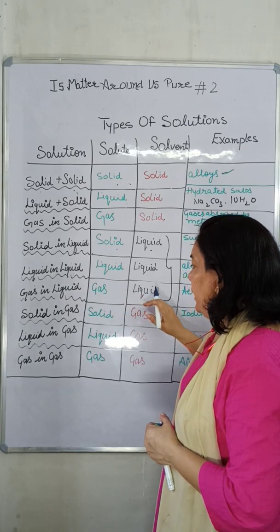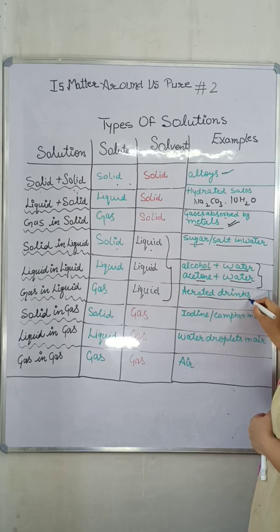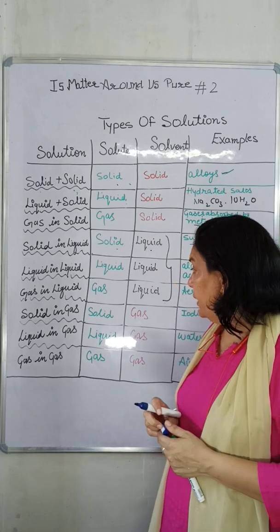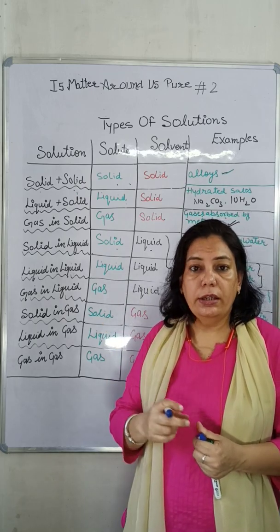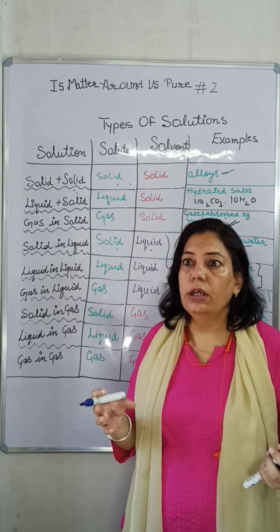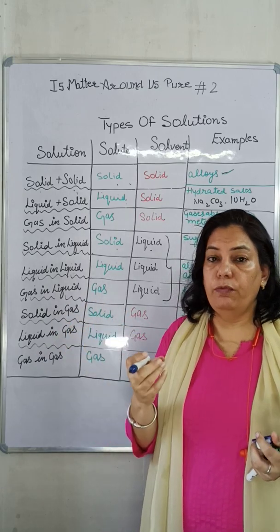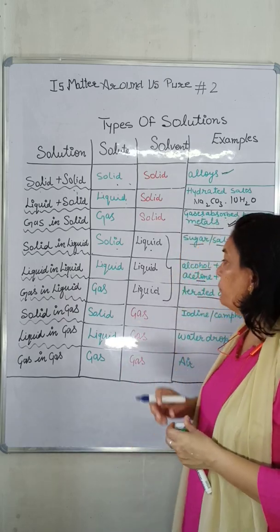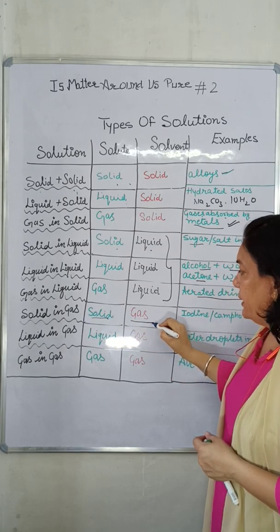When gases dissolve in liquid, we get such type of solutions. Aerated drinks, means cold drinks, are examples of gases dissolved in liquid, as well as oxygen soluble in water, means all water plants, rivers, lakes in which oxygen is dissolved. This is also an example of solution. Next is when solids dissolve in gases.